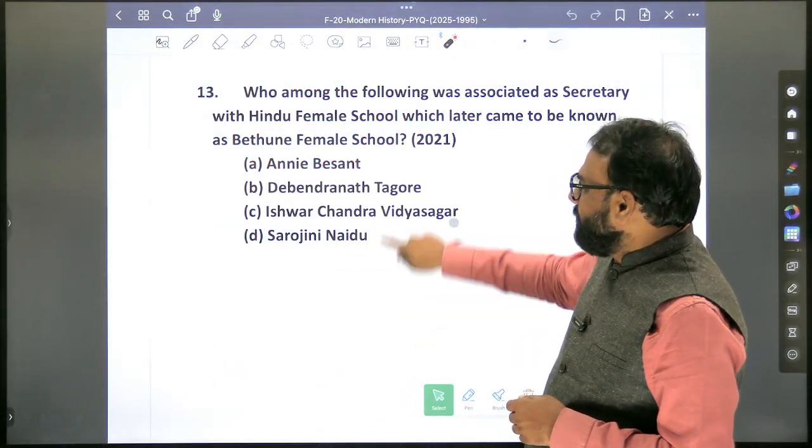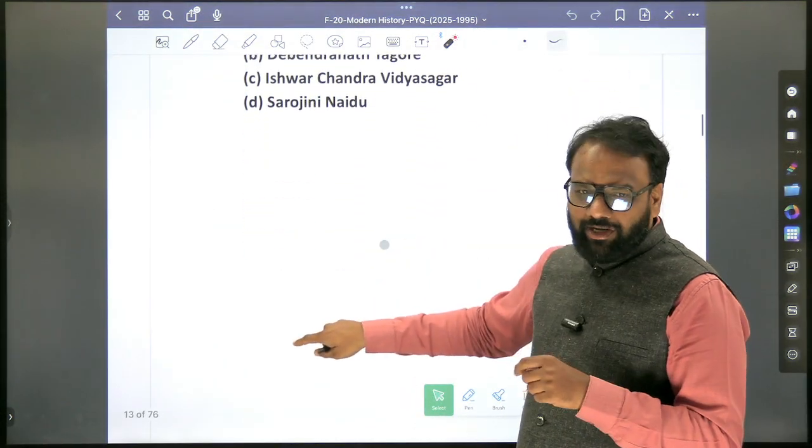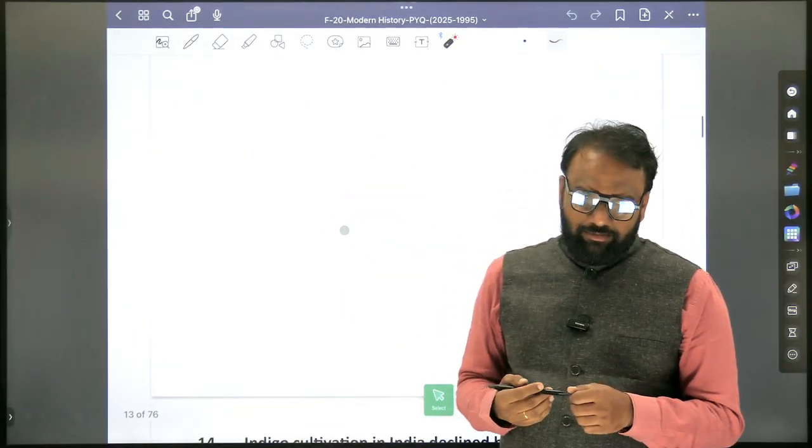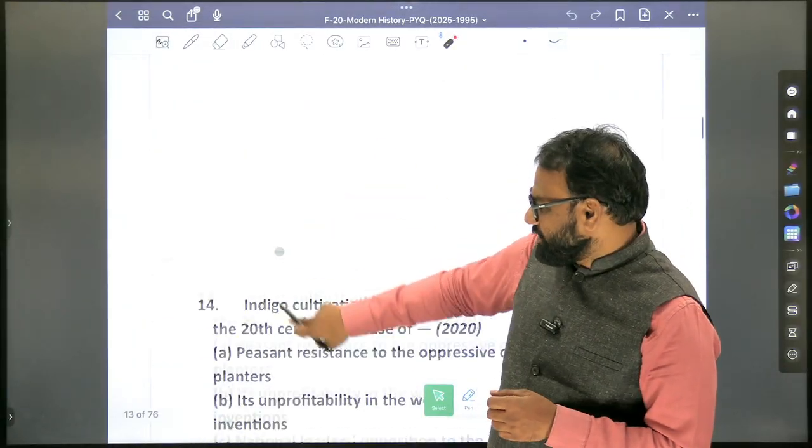So you'll focus on Hindu female school, Bethune female school, year of establishment, Ishwar Chandra Vidyasagar. Ishwar Chandra Vidyasagar is famously associated with what? Widow marriage.